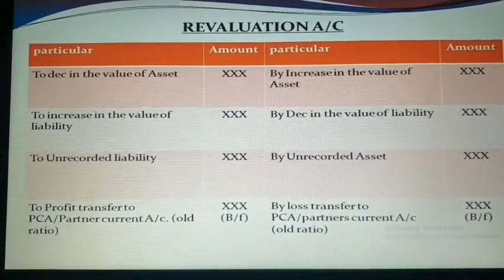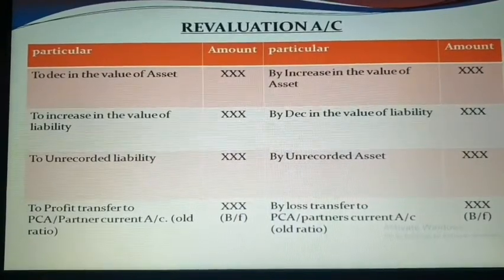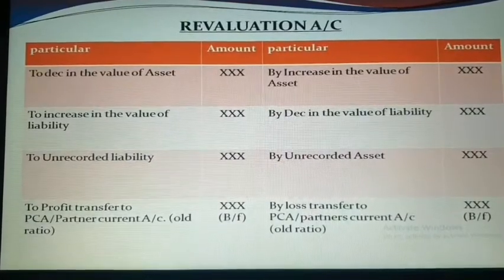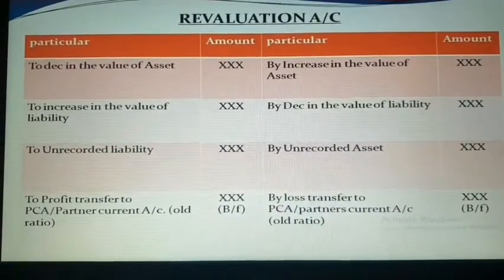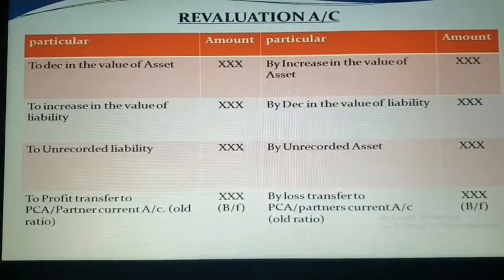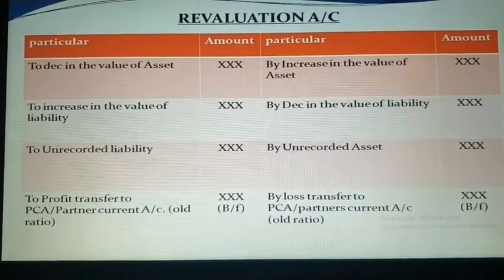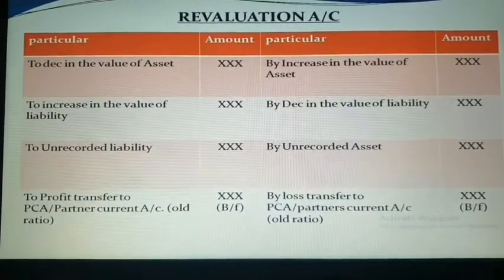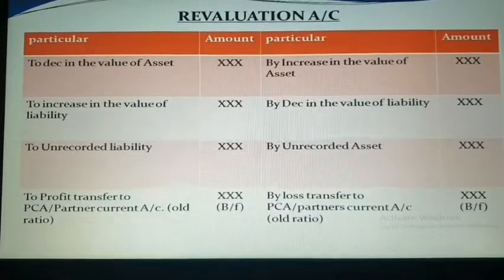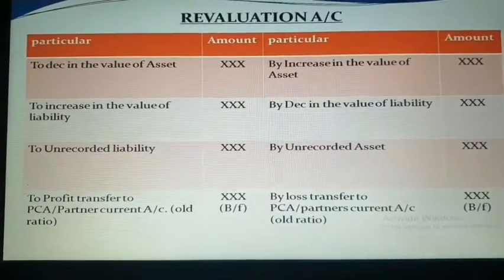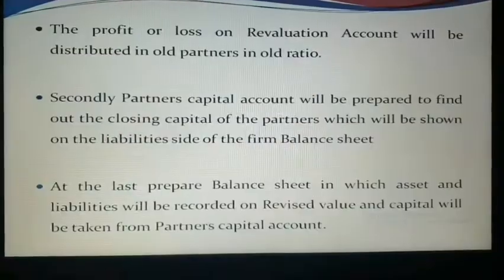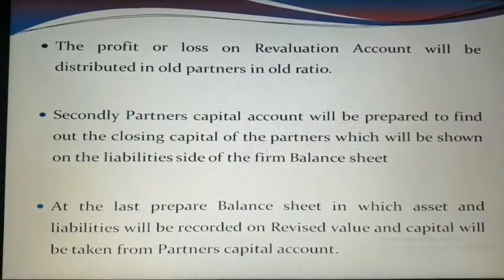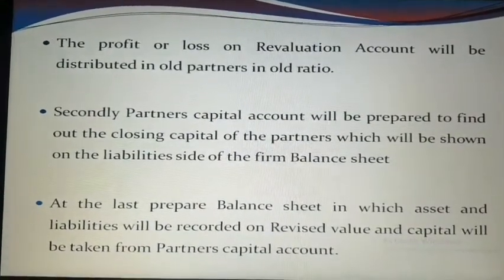Now finally you have to make the total of the revaluation account and find the balancing figure. If the credit side is greater than the debit side, then there will be a profit, which is to be transferred to the partners' capital accounts, and it will be distributed among the old partners in the old ratio. And if the debit side is greater than the credit side, then there is a loss, and the loss will be distributed among the old partners in the old ratio. So the profit or loss on revaluation account will be distributed among the old partners in the old ratio.